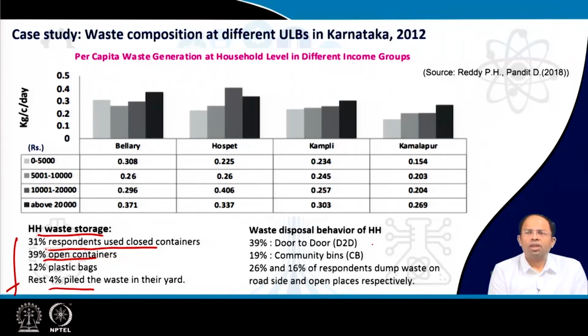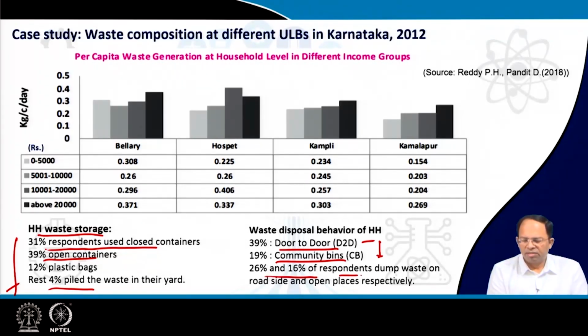Now, disposal behavior or collection system in that particular area: 39% were found to use door-to-door collection. This was much earlier; door-to-door collection was not made mandatory. 19% threw their garbage in the community bins. Sometimes, even though door-to-door collection is there, people throw garbage in community bins because a certain kind of garbage is generated. They don't want to keep it inside. They will take it out and throw it.